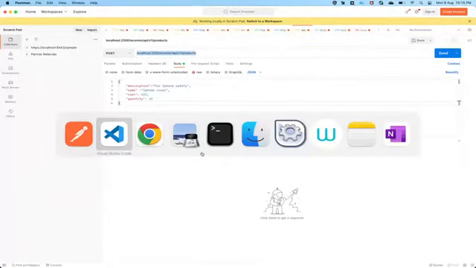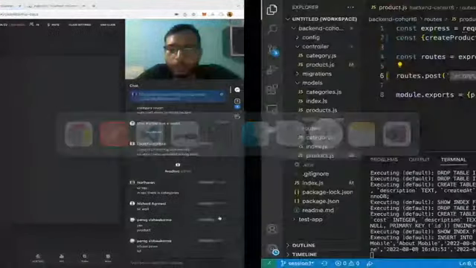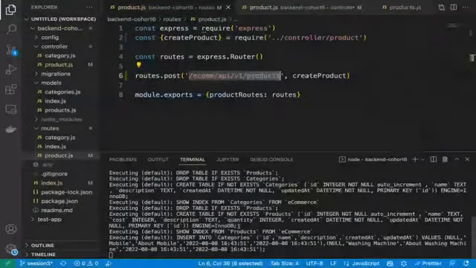Okay, so now we have created the post API, guys. We have taken our URL name. Let me check the port. Are we running in the port or not? Yes, we are running in 2500 only. So let's use 2500. Our API is ecom, API v1, products, body, all the things are good. Let's see.